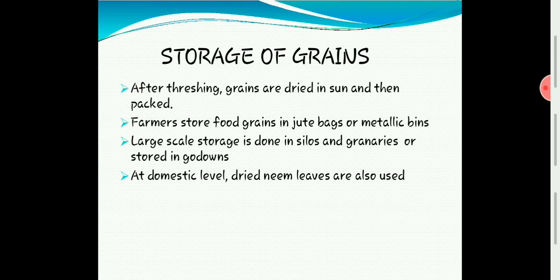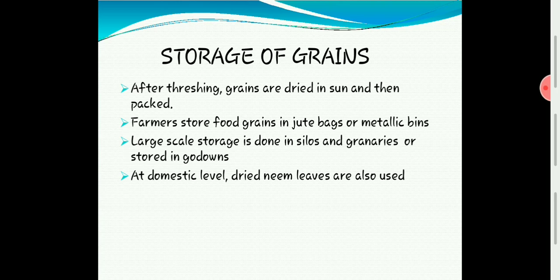First, after threshing, we will get the grains, isn't it? And that grain should be dried properly under sunlight. Why do we have to dry these grains under sunlight? Because if there is any moisture in the grains, the moisture will welcome microorganisms like fungi and bacteria, which will attack the grains. So in order to prevent their attack, you have to dry the grains in the sun.